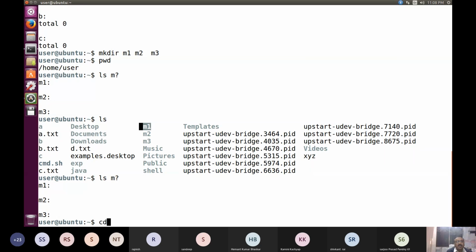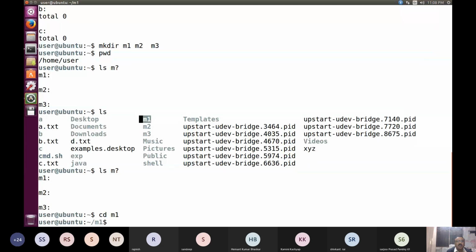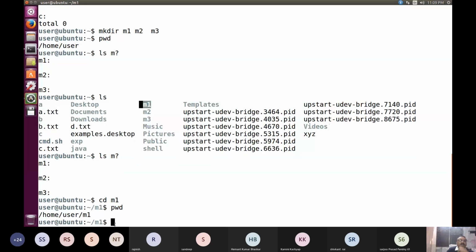So first I have to give the command cd m1, change directory m1. That means now I am moving from my home directory, which was user, to m1. So when I give cd m1, I am getting this kind of display on the prompt, like slash user add ubuntu and then slash m1. But it will be more clear when you give the pwd command. So what will happen now? Slash home slash user, and now inside user I am having the m1 subdirectory. So that is the folder where I can keep some files.